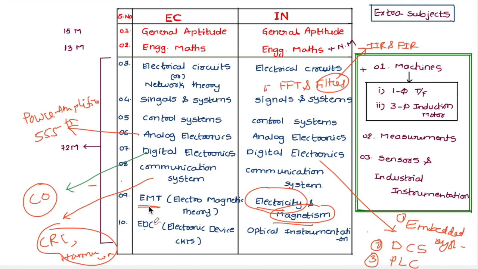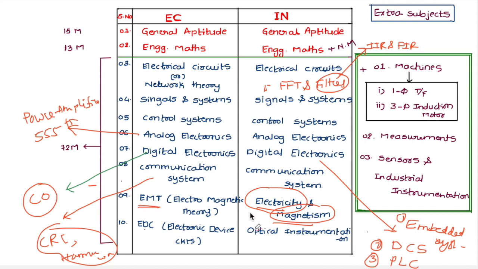So for EC EMT, they are having Maxwell equations and boundary conditions, uniform plane waves, and transmission lines, waveguides, antenna theory, and optical fiber basics, right?